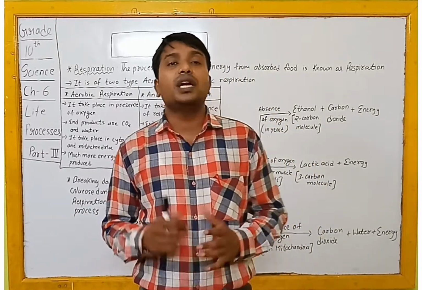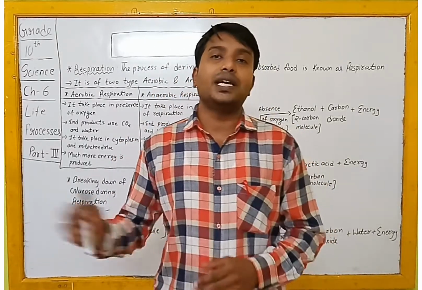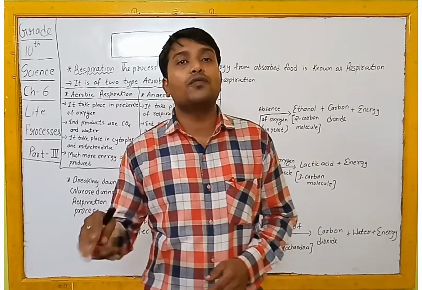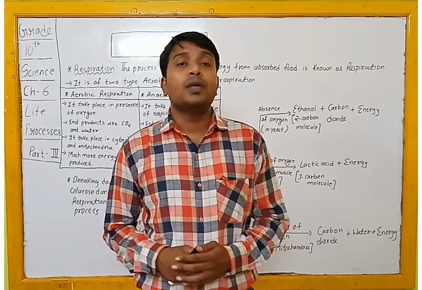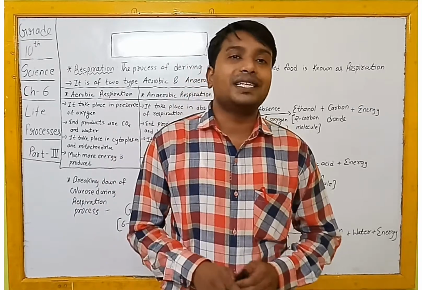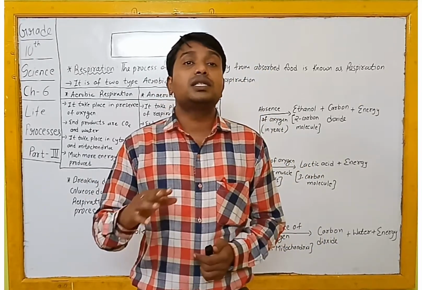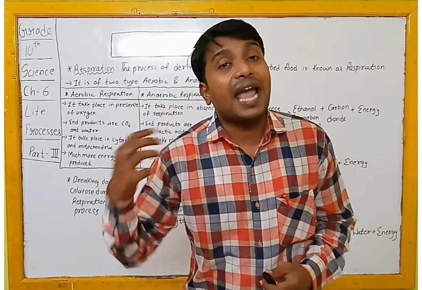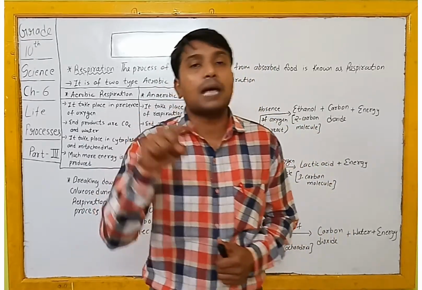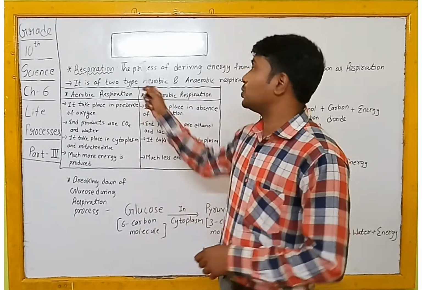That means after the conversion of complex food particles into simple food particles and the absorption of those food particles, the process of deriving energy from that absorbed food is known as respiration.